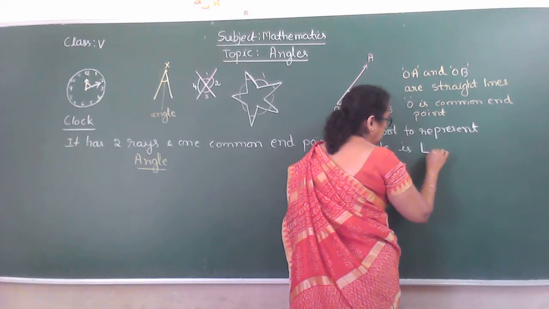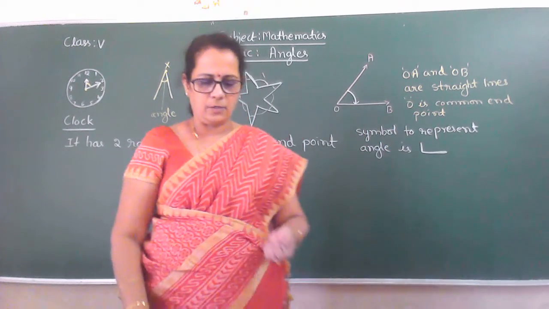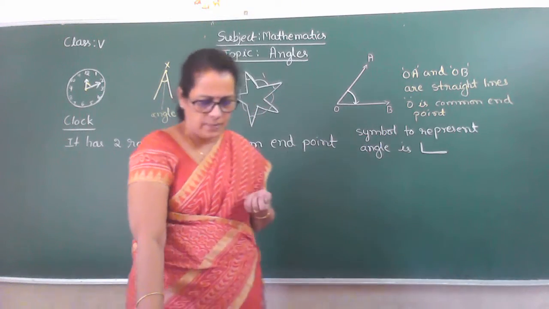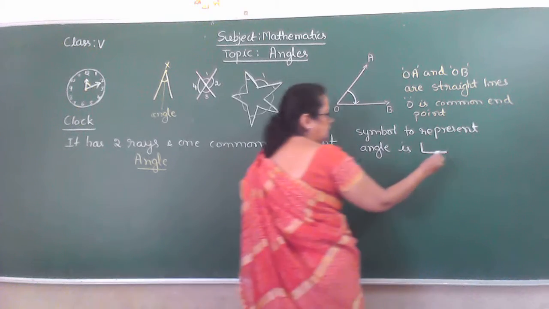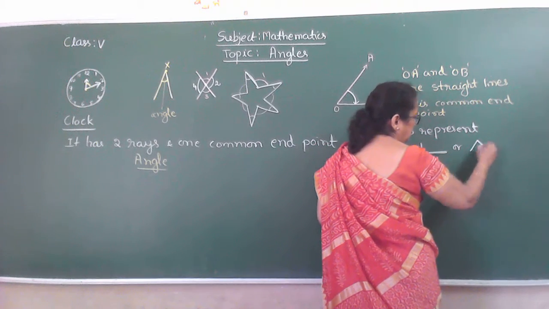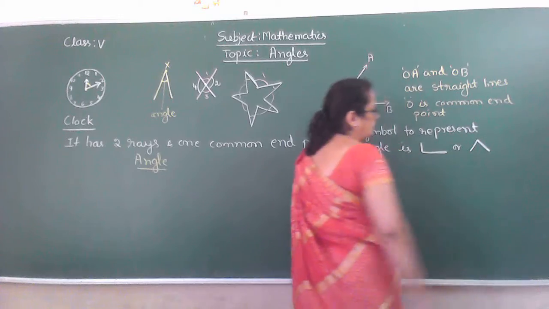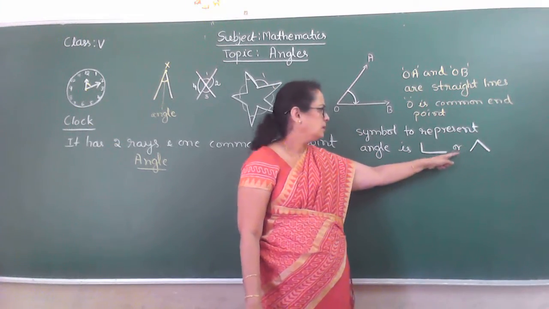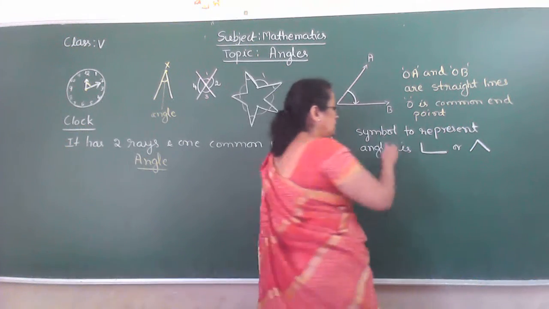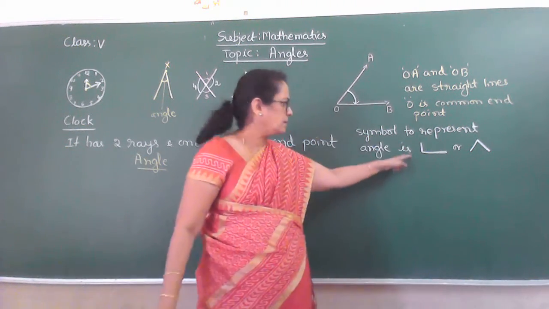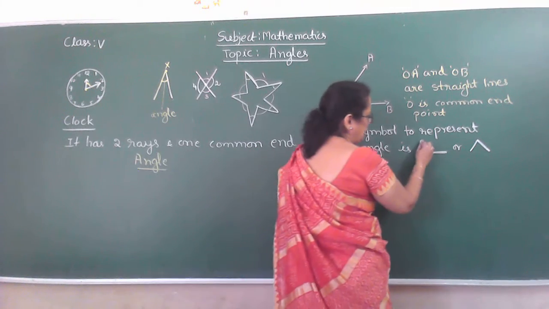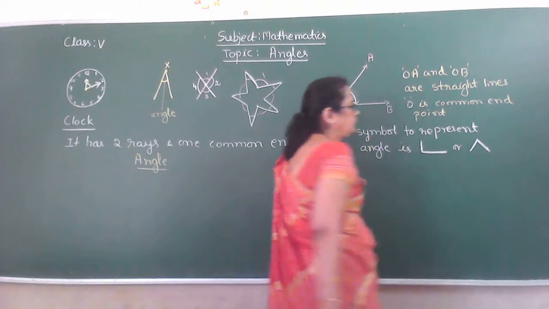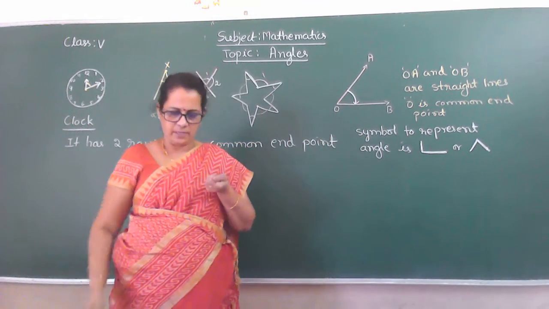See, this is the symbol to represent the angle, like an L, or the English alphabet V, which is in reverse.